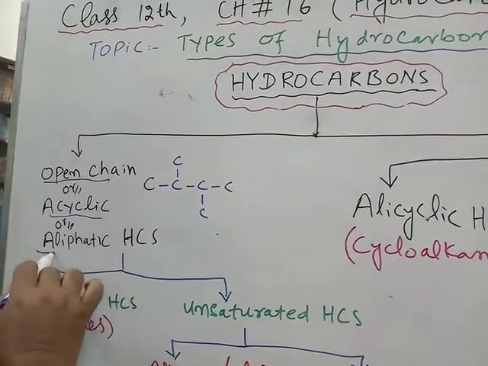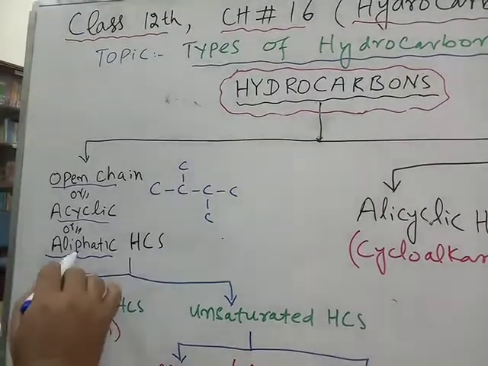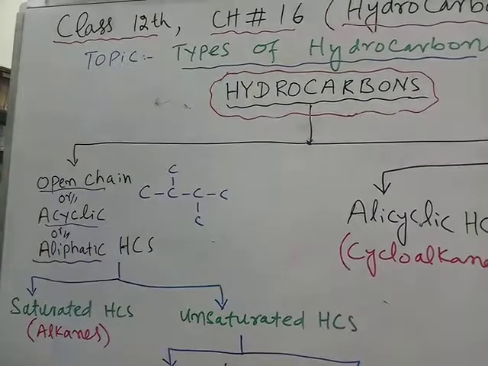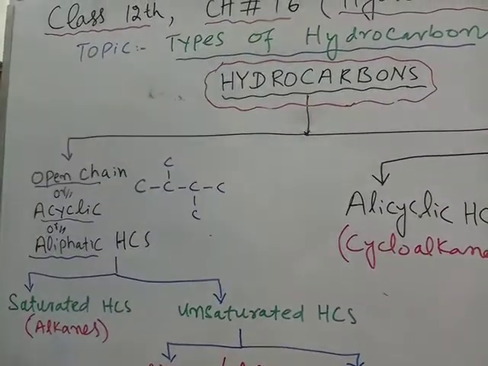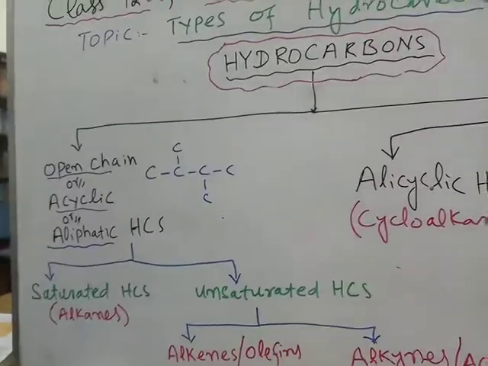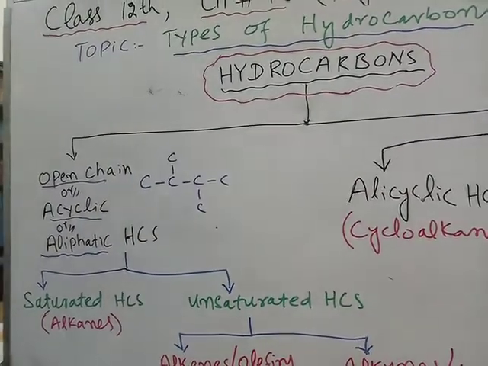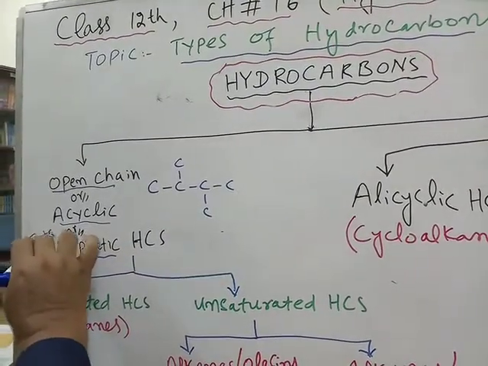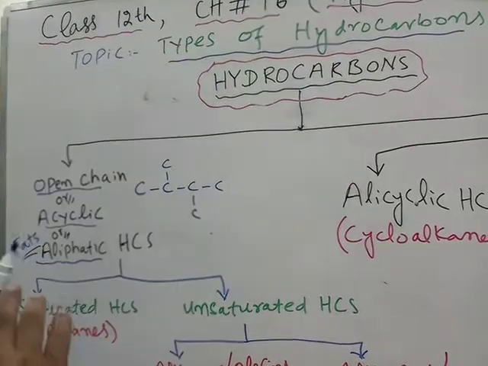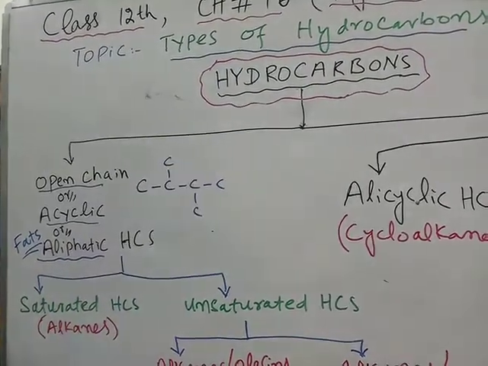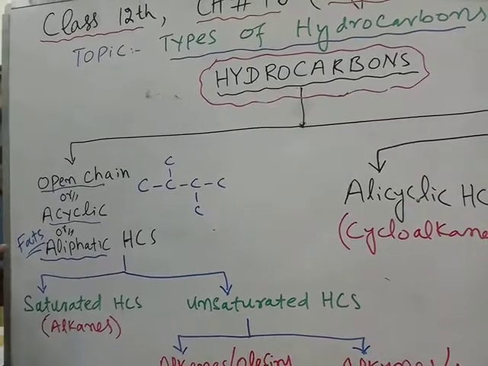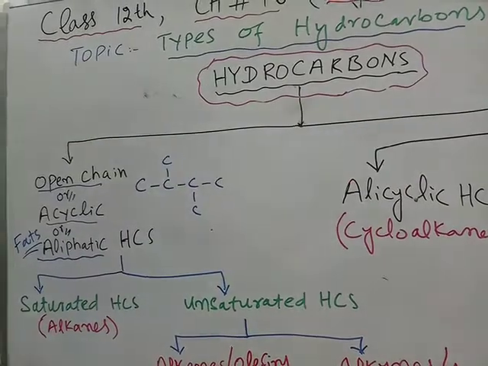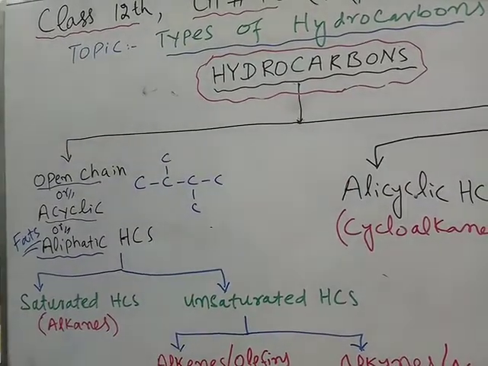They are also called aliphatic. Aliphar means fats, the first fat. This is a Greek term which means the first fat. Why are they called first fats? Because they were first of all obtained from such compounds. Aliphatic open chain compounds were obtained from fats. So that's why they are called aliphatic, obtained from fats. Okay, so open chain compounds may be clear to you.